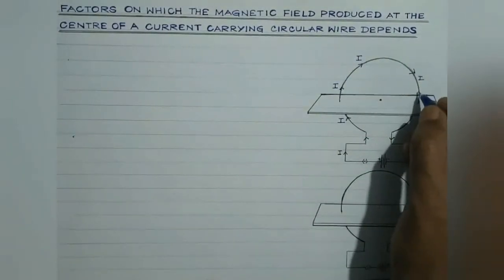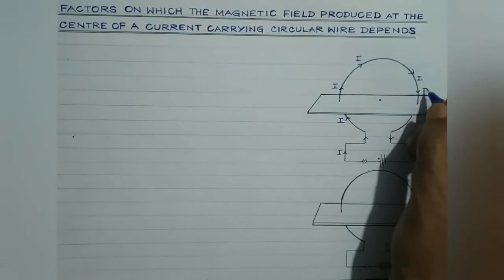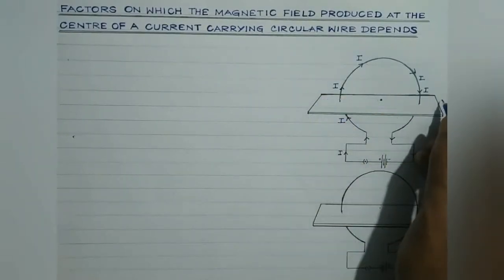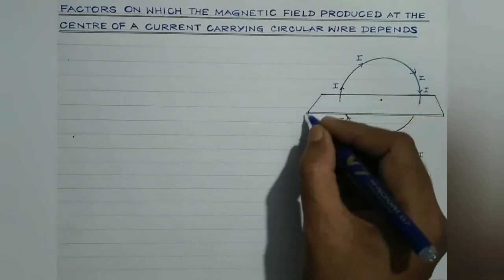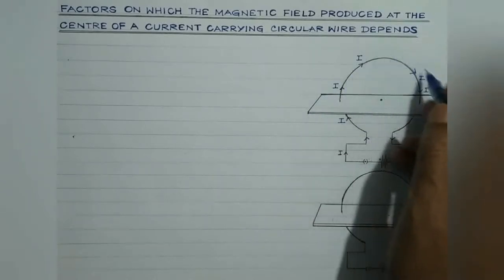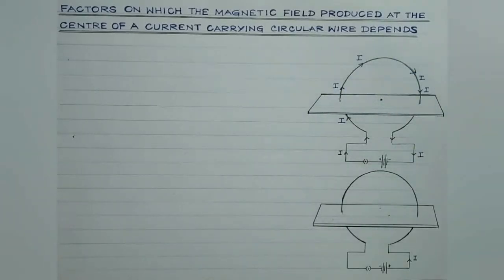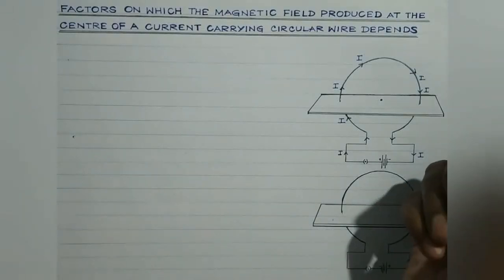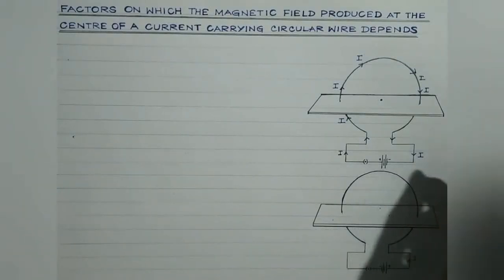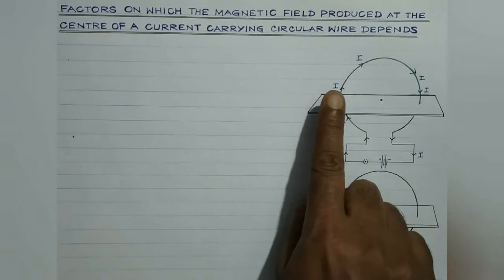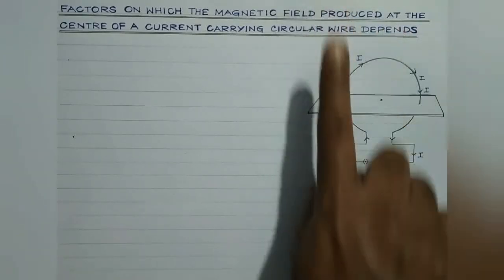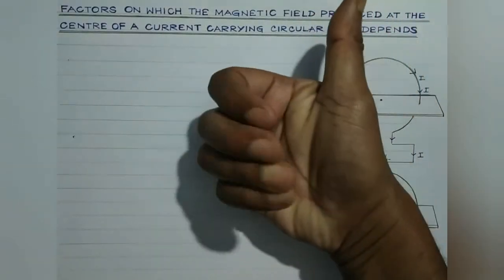And here the current is along this direction. And this is a horizontal plane. Here we are supposed to plot the magnetic field lines due to this circular current carrying coil. So the direction of the magnetic field is found by using the right hand thumb rule, isn't it? Here the current direction is in the upward direction. So let's apply this rule like this.